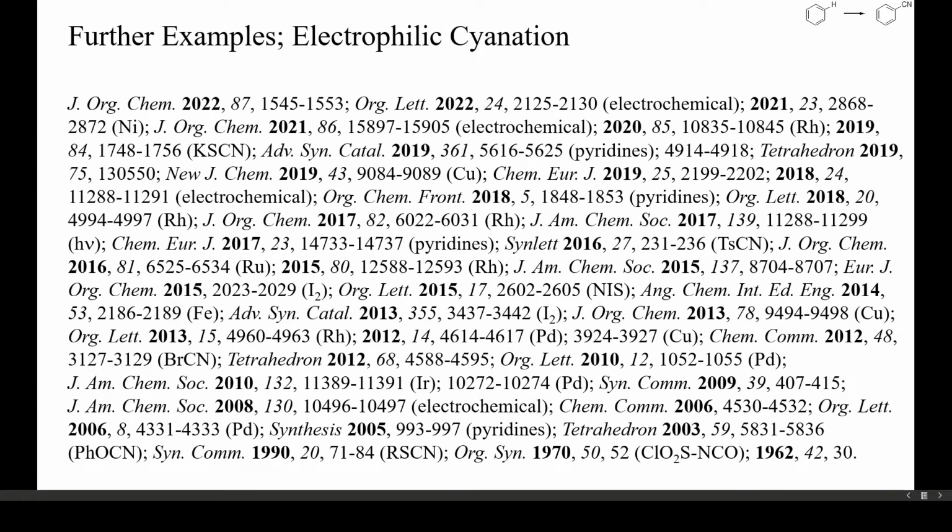Here are some more references which you can also find in the description of this video, including some dangerous iodine-mediated ammoxidations which I would rather not try out. The next and last video of this playlist is about the conversion of other benzoic acid derivatives into nitriles. These include trihalomethanes, carboxylic acids, amides, acyl halides and esters. See you then.